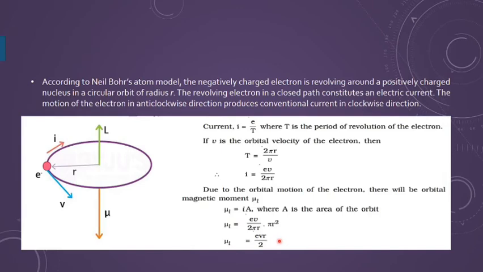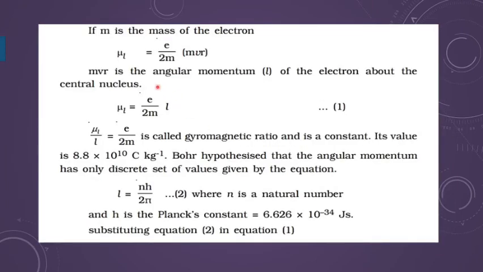Now this is the basic result with you. You can always keep this result in your mind. But of course, we can write it in different terms as well. If I multiply with the mass of the electron m in the numerator and the denominator, I am getting e v r multiplied by m at both places. Then what happens, this m v r is the angular momentum. It can be written by capital L. So L is the angular momentum, and mu L, I can write as e upon 2m into angular momentum. So this is another way of writing it.